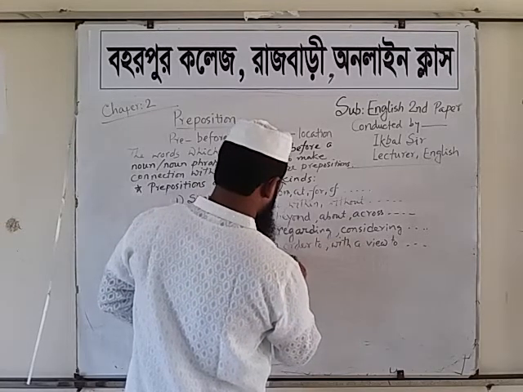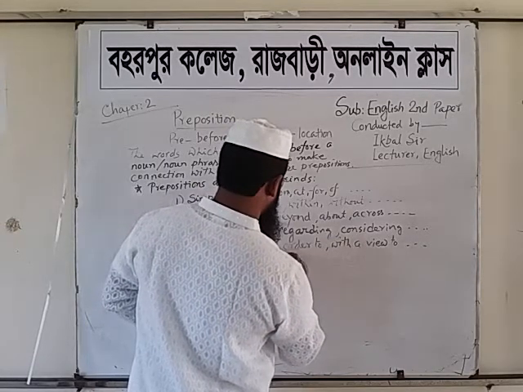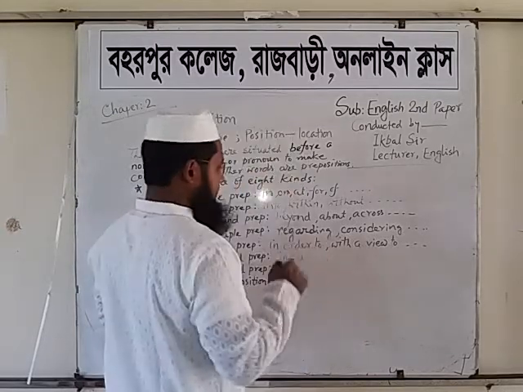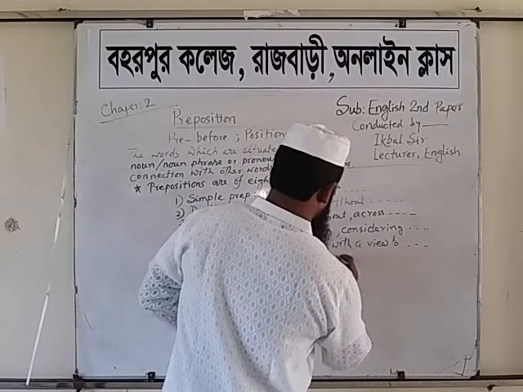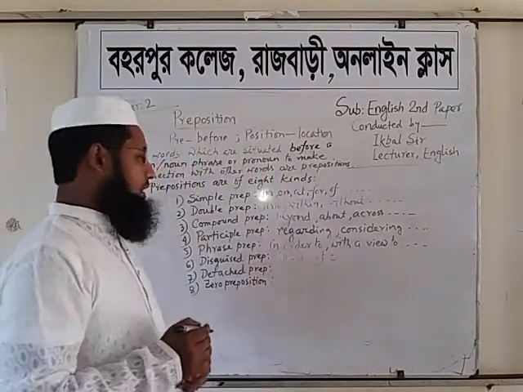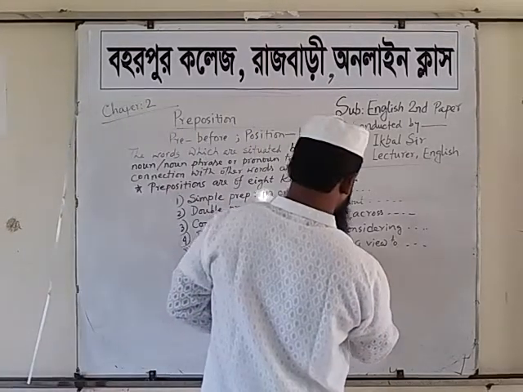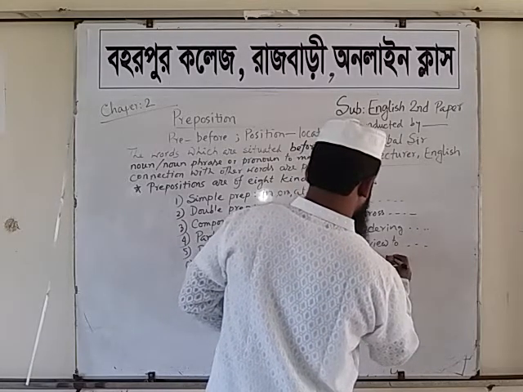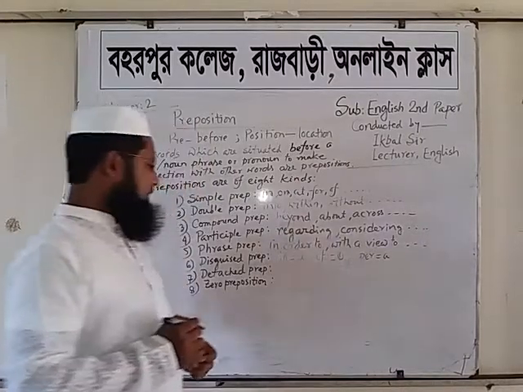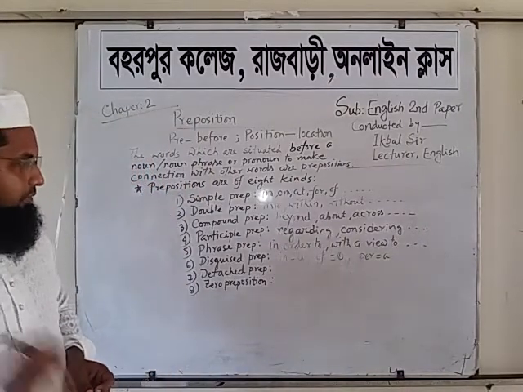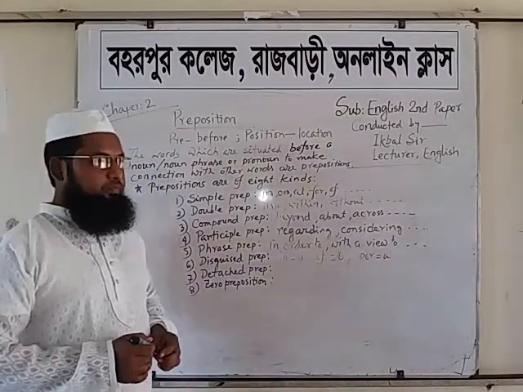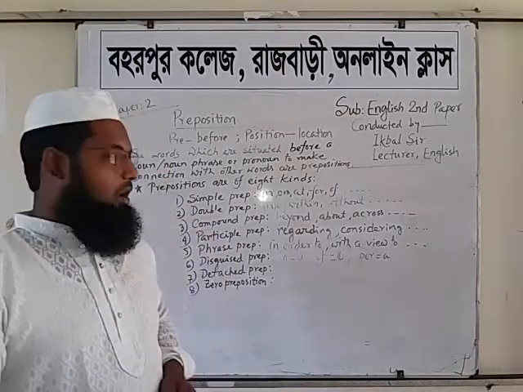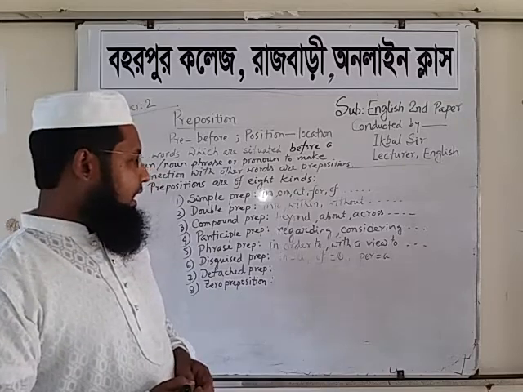Preposition on is sometimes used as a, and preposition of is sometimes used as o. Preposition per is sometimes used as a. These are disguised prepositions. For example, we can say, he went hunting. He went on hunting.